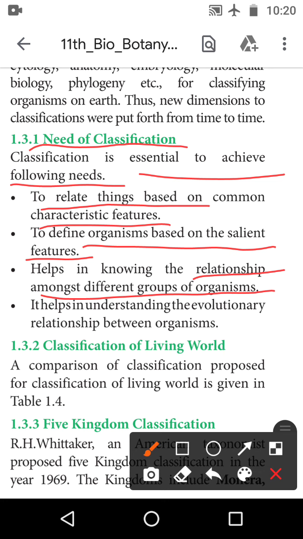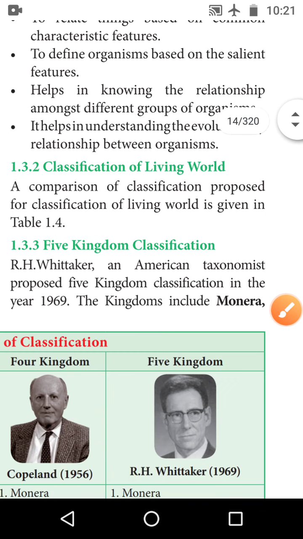The classification is very important. Then it helps in understanding the evolutionary relationship between the organisms. So with the evolutionary relationship, we learn about the ancestors, and we also learn about the next generation. It is very important, the evolutionary relationship between the organisms. So these 4 points are very important for the need for classification.